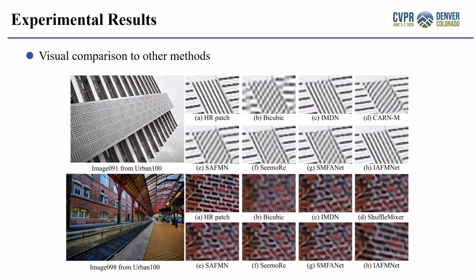This slide presents visual comparisons with other efficient super-resolution methods. Existing lightweight methods often produce blurred structures or distorted textures, especially in regions containing dense lines and repetitive patterns. In contrast, the proposed IAFMNet reconstructs sharper edges, clearer textures, and more faithful structural details. The visual superiority is particularly evident in texture-rich regions, where our information-aware enhancement strategy can better preserve structural consistency.